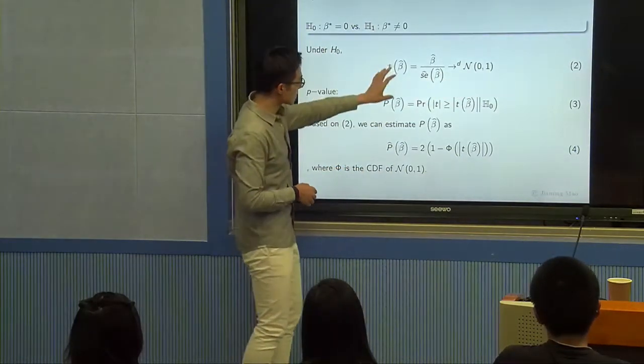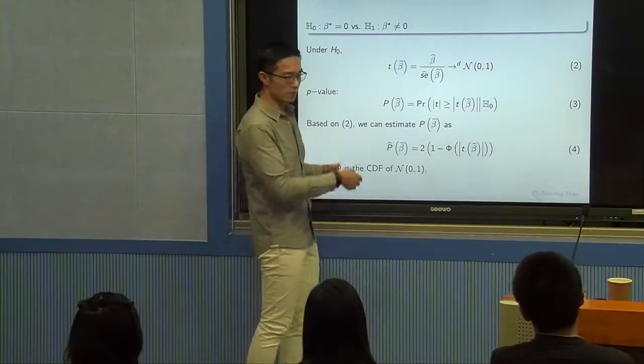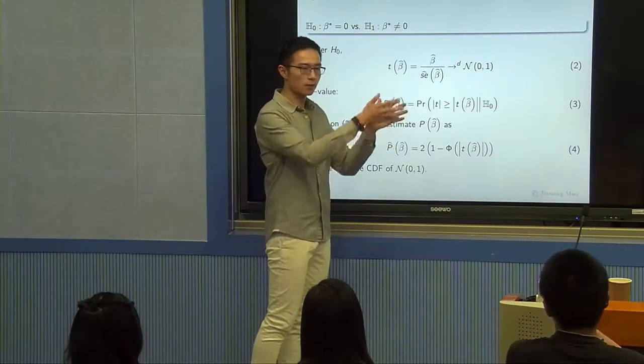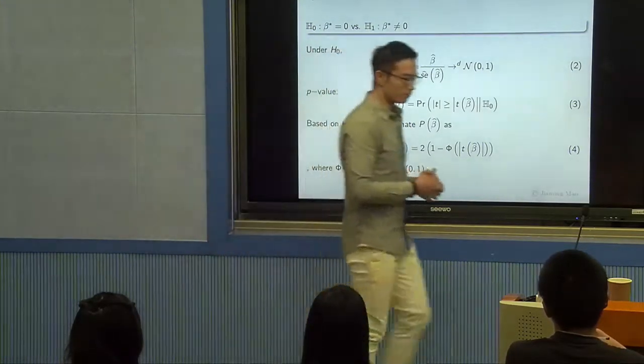And therefore, based on this, we can calculate a p-value. So the p-value is the probability of observing an absolute value of t larger than what we see from the data.